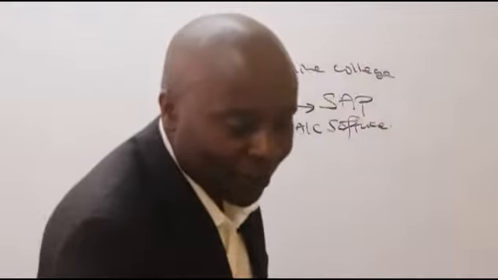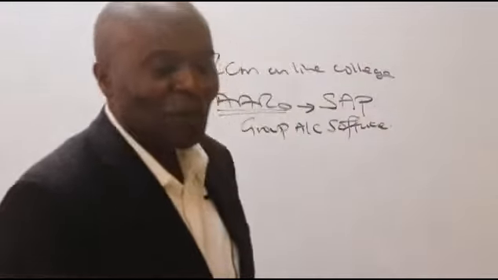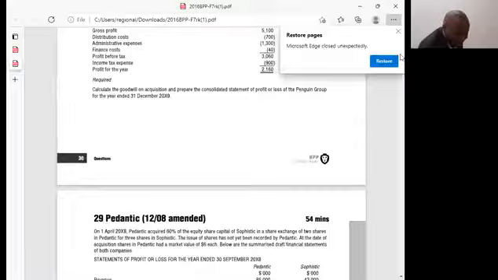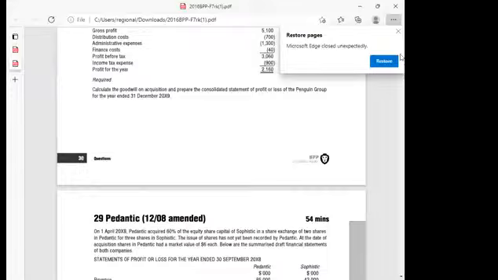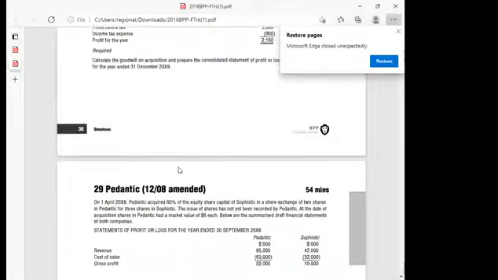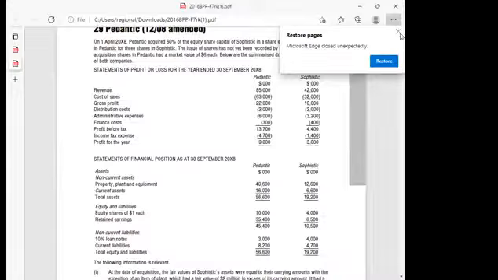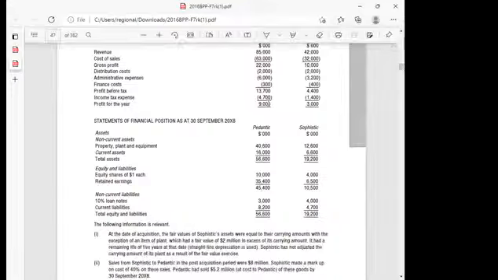Great. Ladies and gentlemen, here we are. Allow me to introduce today's lesson by projecting some question here. This is the question that I would want us to do today. It's called Pedantic. This is an ACCA question, which is a serious question. And of course, as you know, at times your examiners steal questions from ACCA. You can never go wrong by doing this ACCA question.